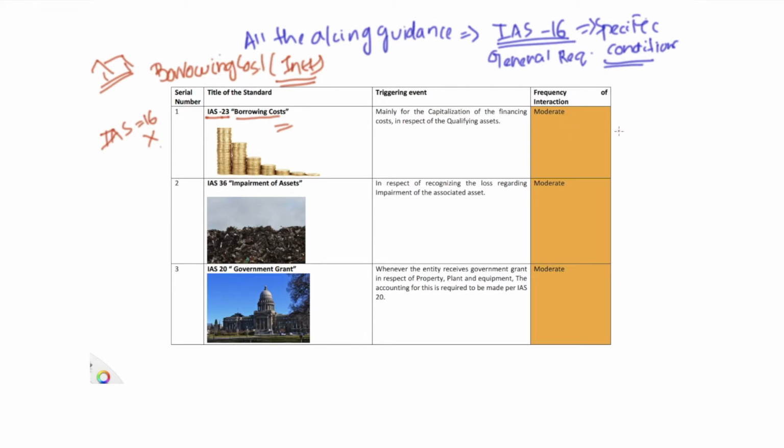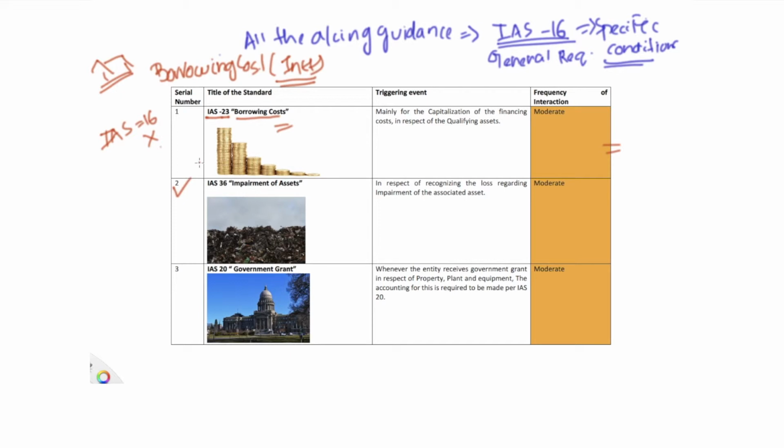The frequency of interaction specifies how much is the interaction level of IAS 23 with IAS 16. In such a case, I classify it as moderate because in many cases, entities purchase property, plant, and equipment which are already available for use. So there is no concept of capitalizing borrowing cost. But there are a good number of entities which construct assets and which take substantial time for getting the asset ready for use. Hence, I put it at a moderate level of interaction.